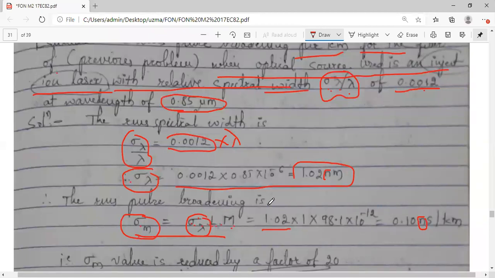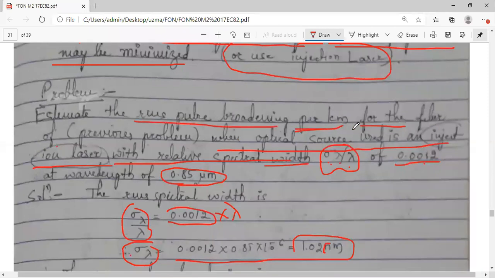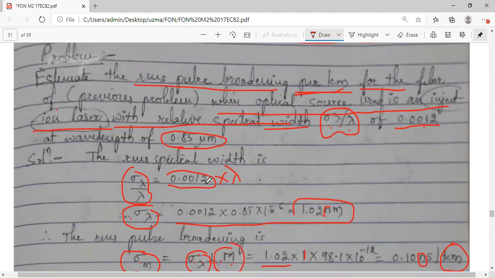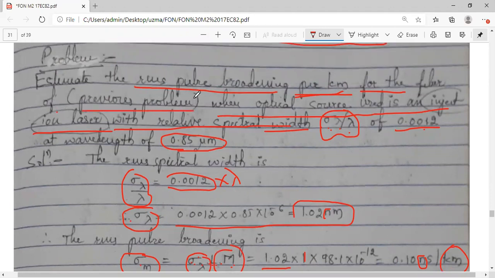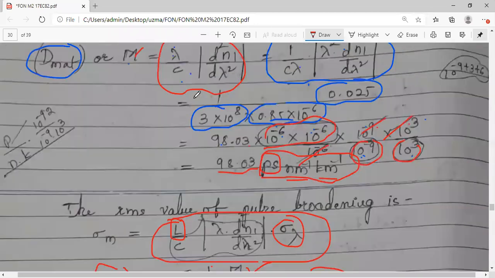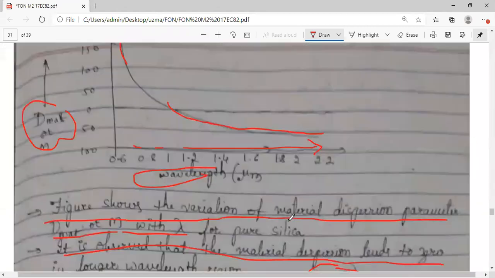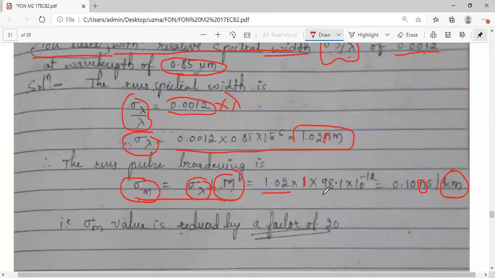Then it is L. We need to find the RMS pulse broadening per kilometer, so I will take 1, because again I can have a kilometer term here. And M: in the given problem, it is not given here, but they have asked to refer to the previous problem. So the M value we have calculated in the previous problem. M is 98.03 picoseconds. Using that, 98.03 into 10 raised to minus 12. So if you calculate, you will get 0.10 nanoseconds per kilometer.